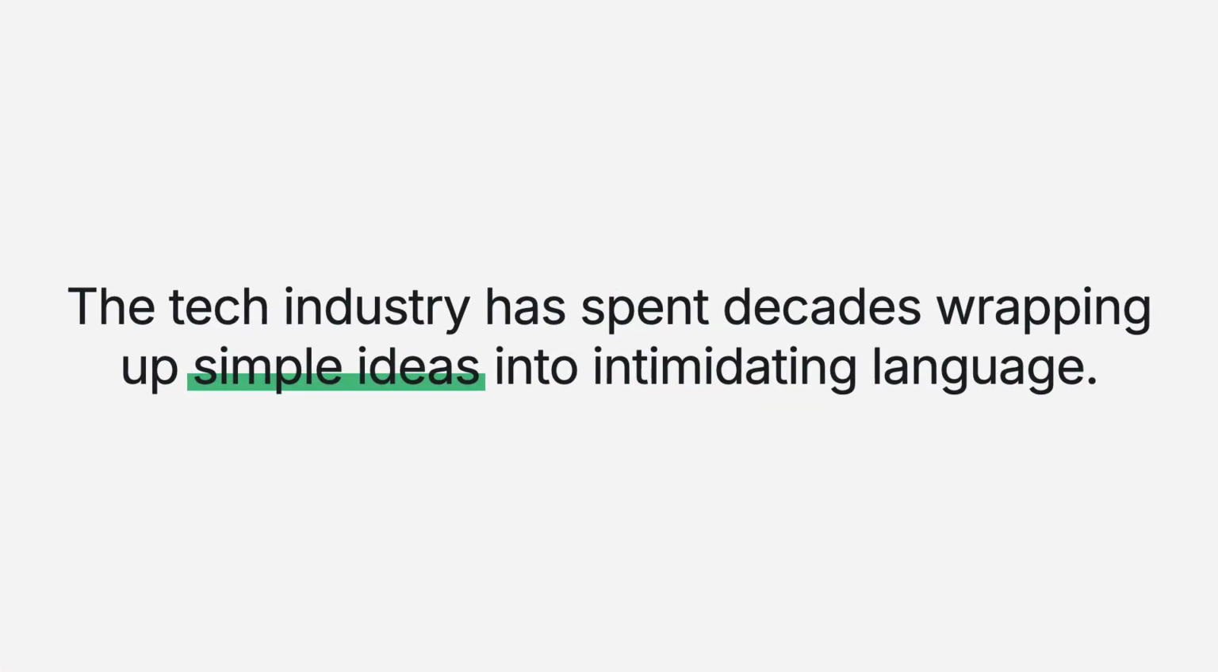So the tech industry has spent decades wrapping up simple ideas, I think simple ideas, into intimidating language. I don't know all of the language myself, but I've learned enough to break through the jargon. The idea is making sure that you understand enough so that you can just prompt properly. Because when you understand the meaning behind things, then you can use the words effectively. And that's bad news for anyone charging you a heap of money to do this for you. But it's time to pull down the curtain.